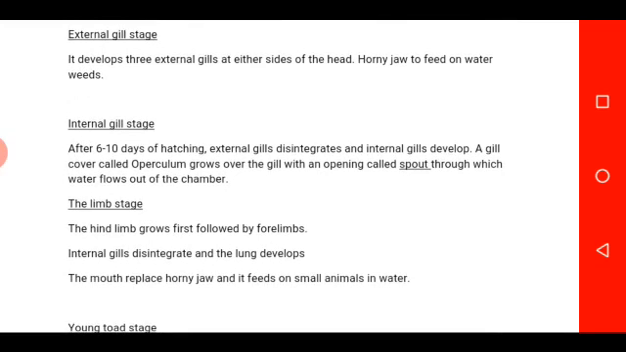These internal gills are covered by a structure called operculum. It is under this operculum that we have the internal gills. That is, the operculum protects the internal gills. When the operculum has developed on the gills for protecting them, there is going to be an opening beside the operculum through which water flows out of the chamber. Water that enters the gill chamber will flow out of the chamber through the spout.